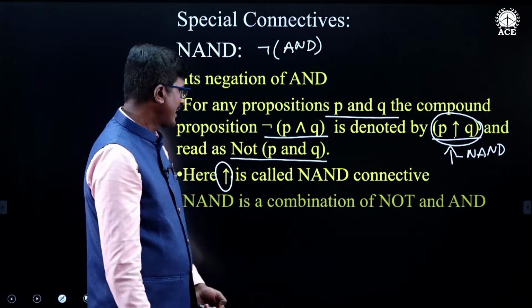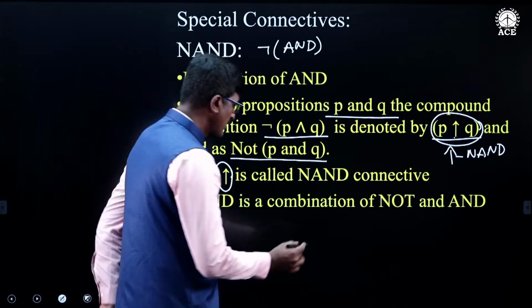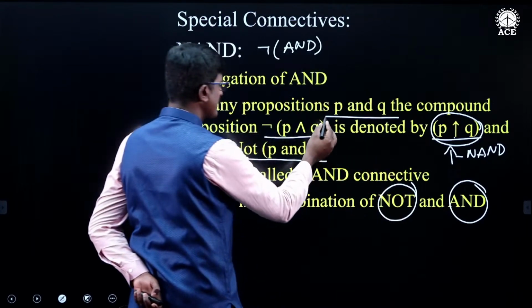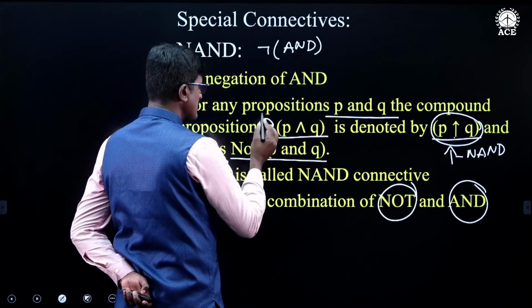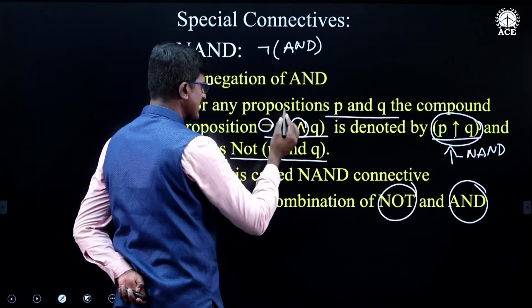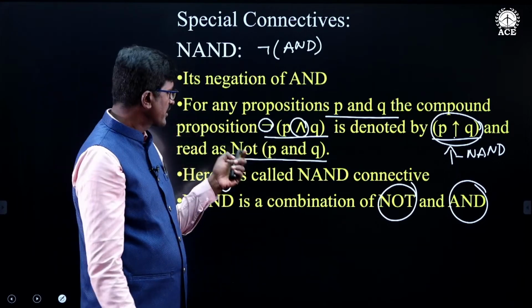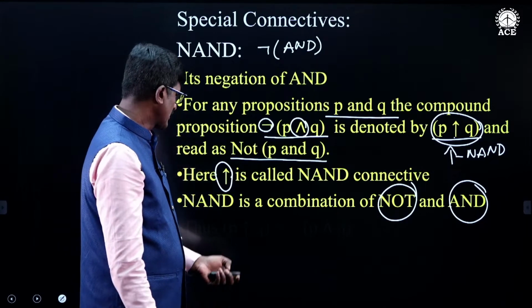NAND is a combination of the NOT connective and the AND connective.